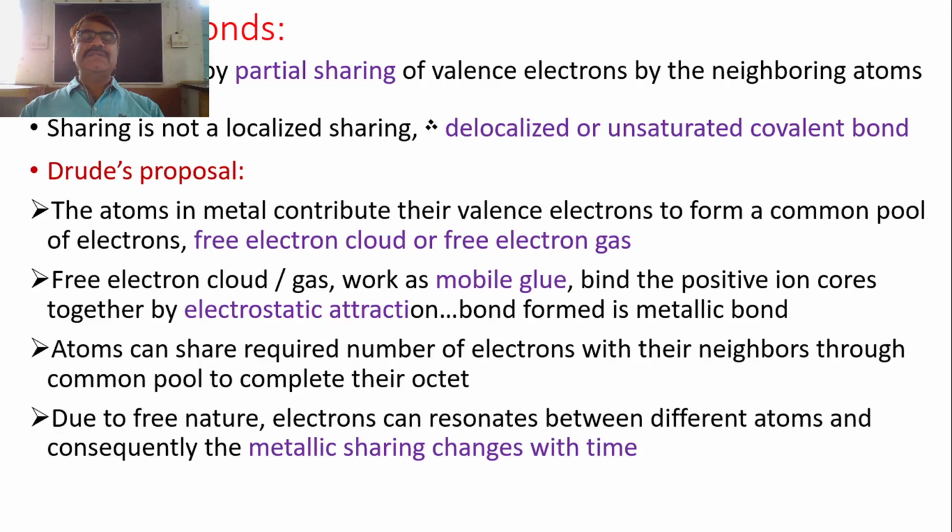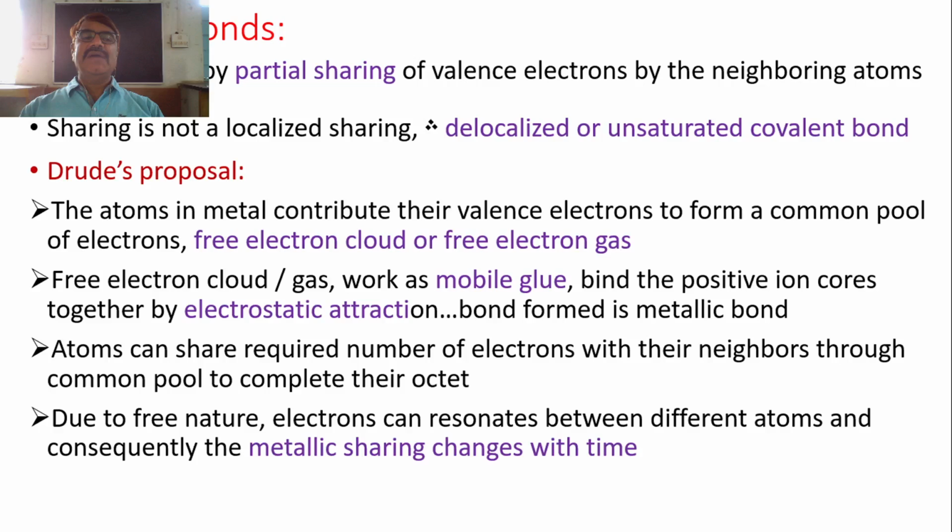That means the sharing of electrons in a covalent bond is a localized sharing, or the sharing is saturated. So that is the nature of sharing of electrons in a covalent bond. But in case of metallic bonds, the metallic bond is formed by sharing, but not like a covalent bond. It is a partial sharing. So metallic bond is formed by partial sharing of electrons by the neighboring atoms.